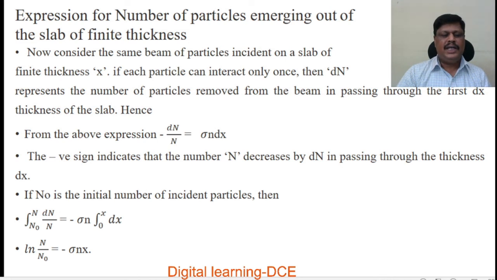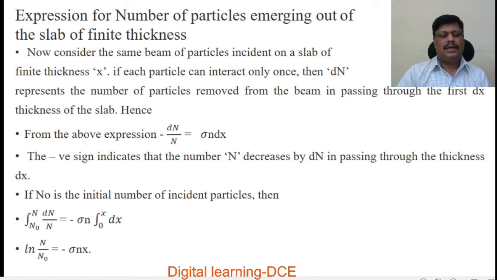So the integration of 1 by n dn is given by log n by n0 is equal to minus sigma n, and the integration of dx is x. Here the lower limit is n0 and the upper limit is n.